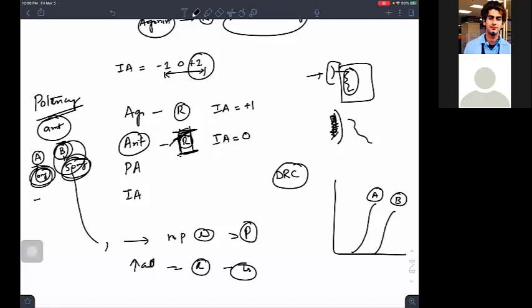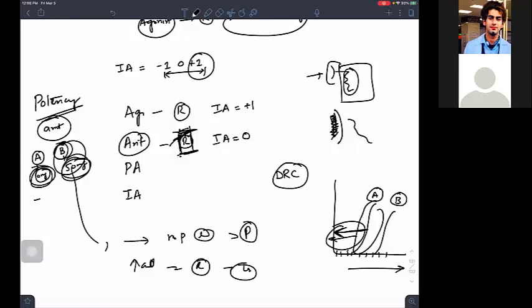So remember, there is a trick. The more the curve is on the left side, the more potent it is, because it needs less dose, and the dose is increasing in this direction. So directly in the exam, once you see a curve which is more towards your left, not the patient's left, then that drug is more potent.